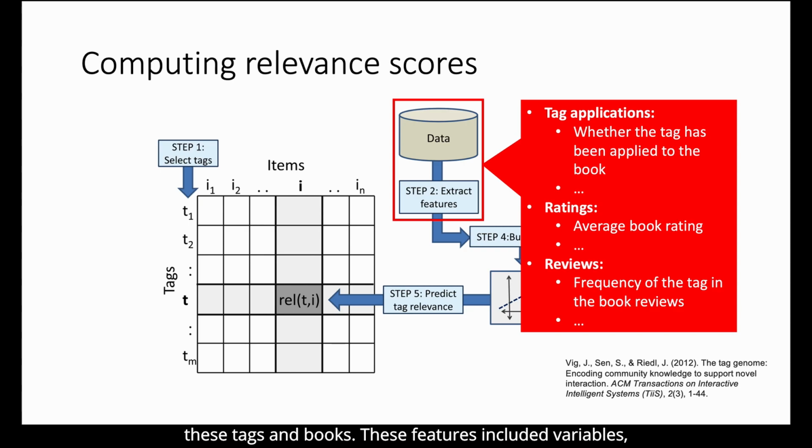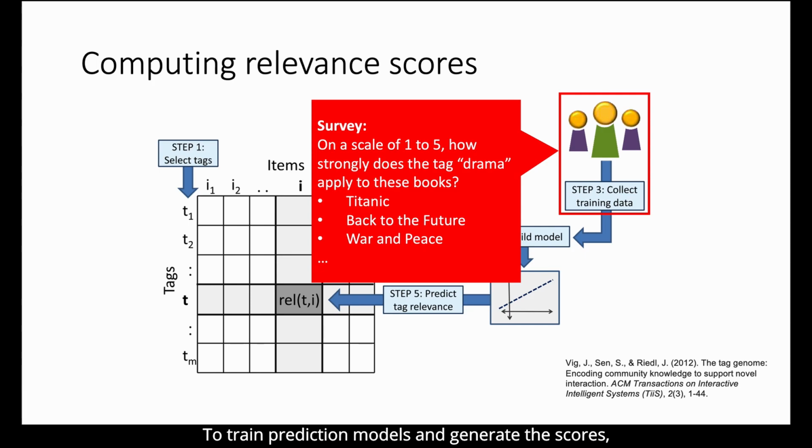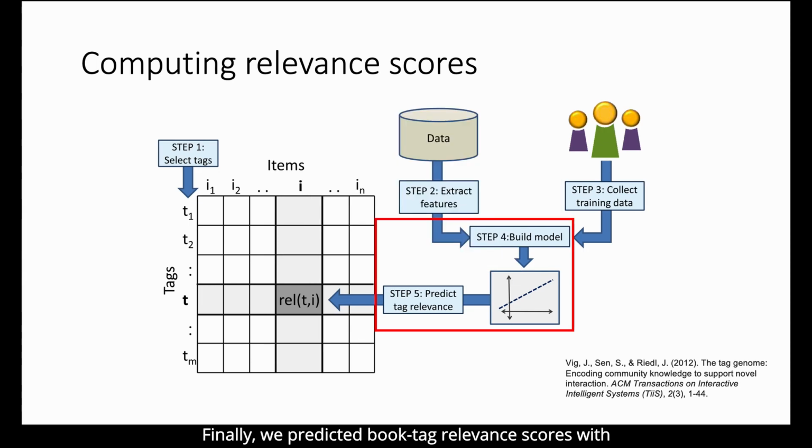These features included variables such as whether the tag has been applied to the book, average book rating, and the number of times the tag appeared in the review. To train prediction models and generate the scores, we conducted a survey in Amazon Mechanical Turk, where we asked users to indicate a degree to which a tag applies to a book on a 5-point Likert scale. Finally, we predicted book tag relevance scores with the state-of-the-art item tag relevance prediction methods.